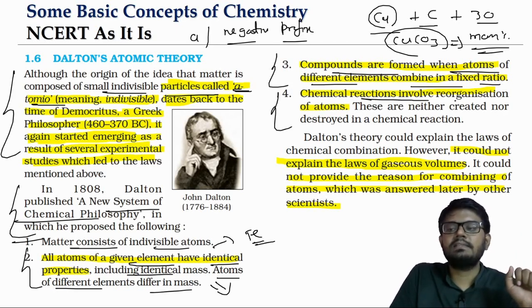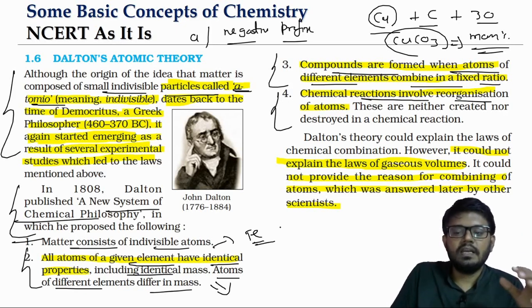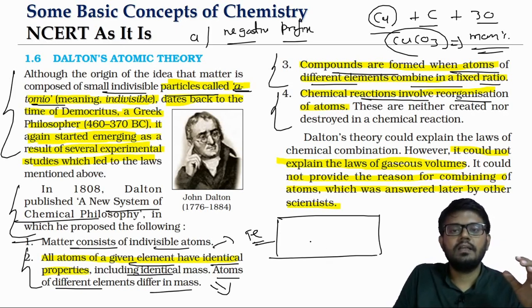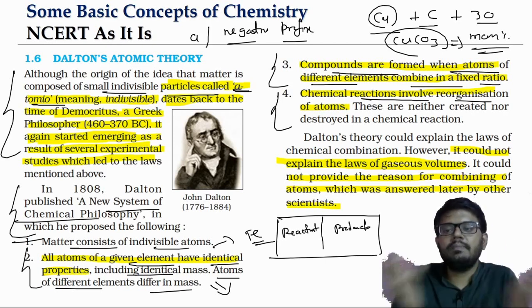And the other thing is, it says chemical reactions are basically a reorganization of atoms. In reactants, we will have atoms arranged in a particular way. In products, we will have atoms. So we will have the reactants and products. What is the basic difference? The way the atoms are arranged will be different. That's it.